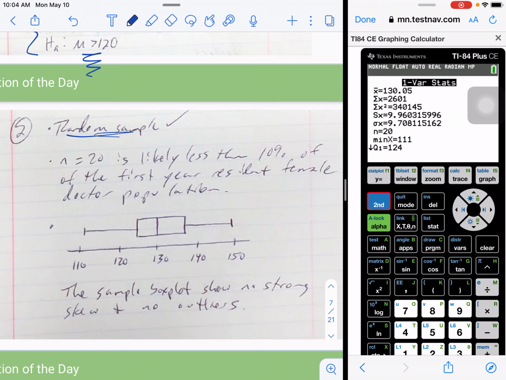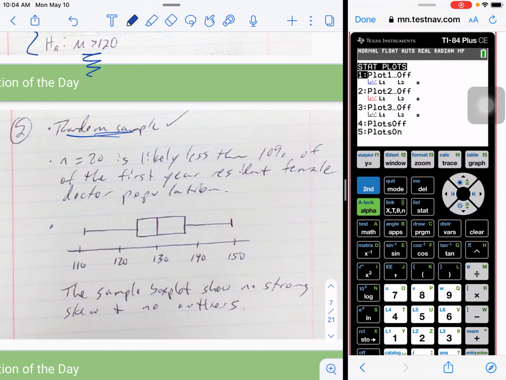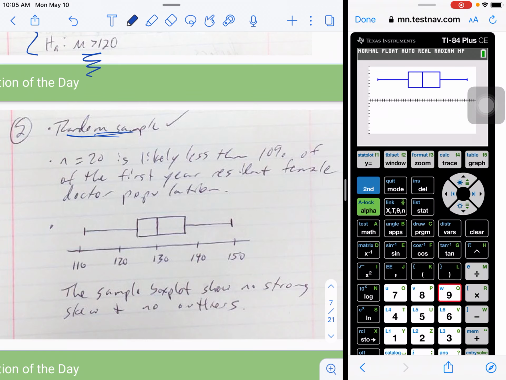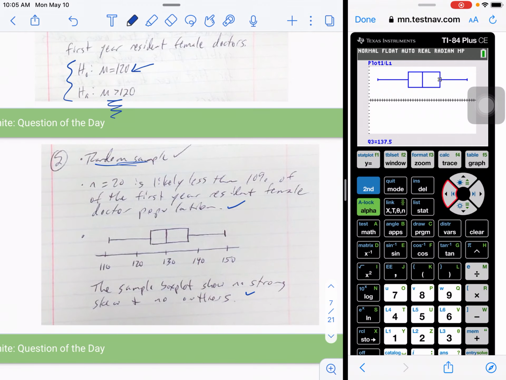So I drew it here. Let me just remind you how to make a box plot. We go up to stat plot, turn this one on. I'm going to pick the box plot with outliers. And then remember, make sure it says L1. And then if you hit zoom and then zoom stat, which is number 9, it'll make a good window for you. And we can see it is almost perfectly symmetric, no outliers, no heavy skew. So I said the sample box plot shows no strong skew and no outliers, so that these other conditions are met, and we are able to proceed with step 3.